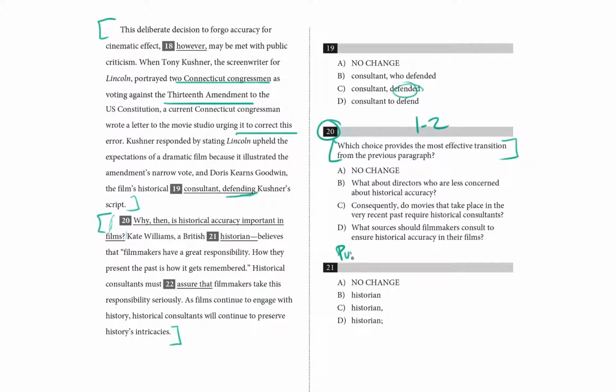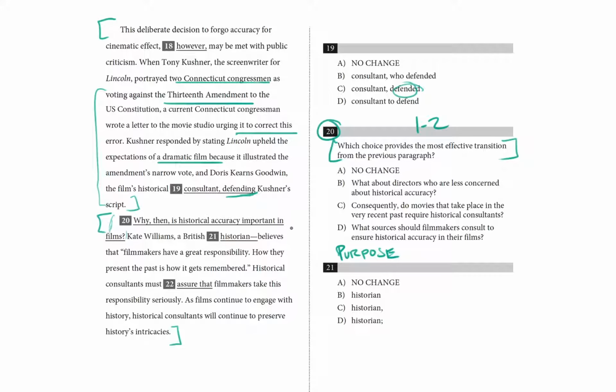Let's ask ourselves about the purpose. What is the purpose of the information we are transitioning to? So in this first paragraph, we're talking about an inaccuracy and why Kushner included the inaccuracy, which is for the sake of drama, and why the historical consultant said that was fine. So we have Kushner and Goodwin saying that dramatic truth is more important than strict historical accuracy.